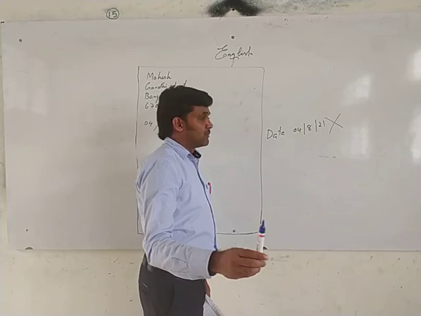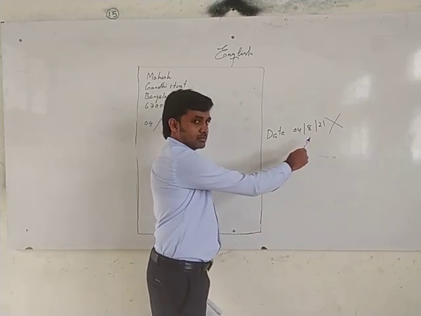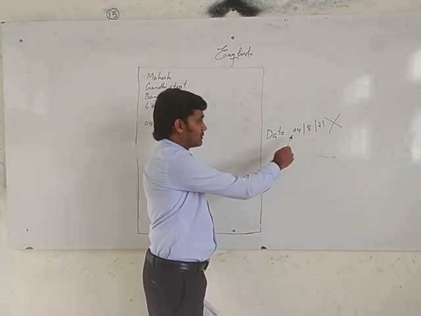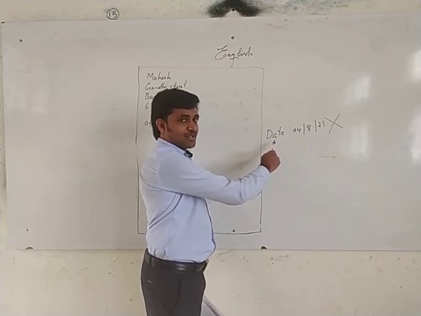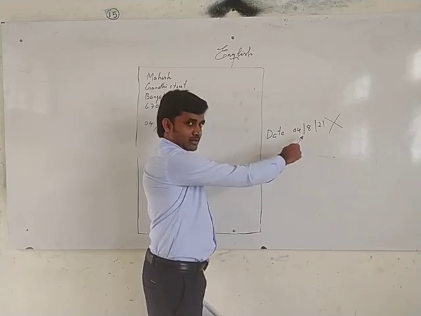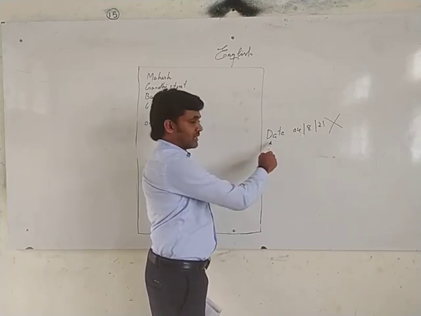The District Collector is able to understand it is a date. We don't tell him again, "date". Not necessary. Understood or not? So don't write "Date" here.